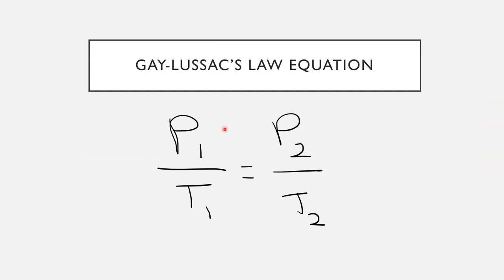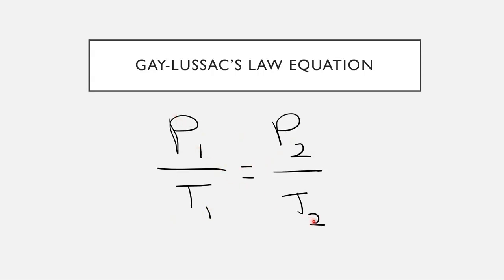Of course, there is an equation that goes with Gay-Lussac's law, and it is initial pressure divided by initial temperature is equal to the final pressure divided by the final temperature. And just like all of the problems we've done so far, when you have to move the variables around, they just move diagonal across the equal sign.